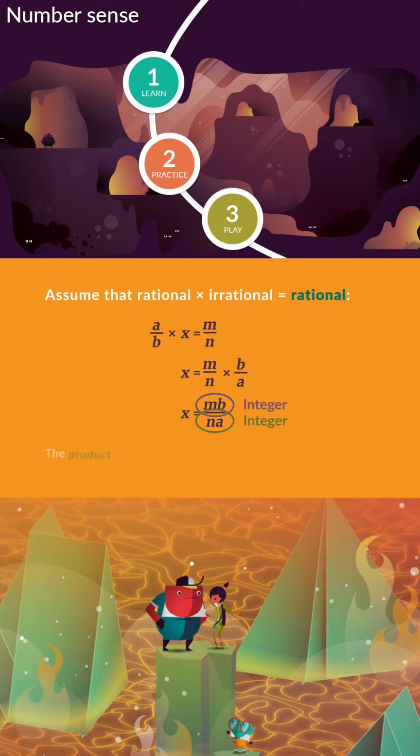So we can conclude that the product of a rational number and an irrational number is always irrational, and we've used a proof by contradiction to show this result. Note that we could work in exactly the same way to prove that the quotient of a rational number and an irrational number is also always irrational.